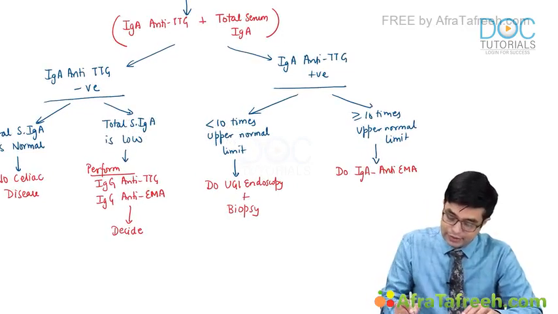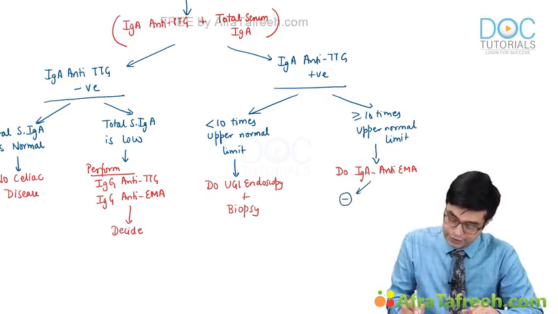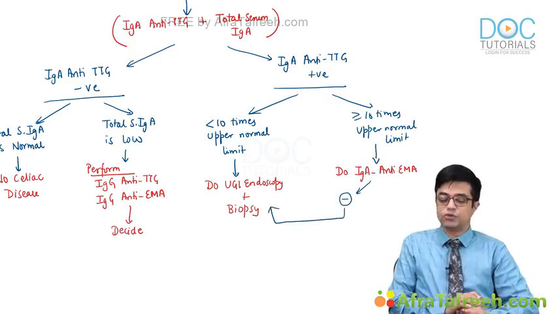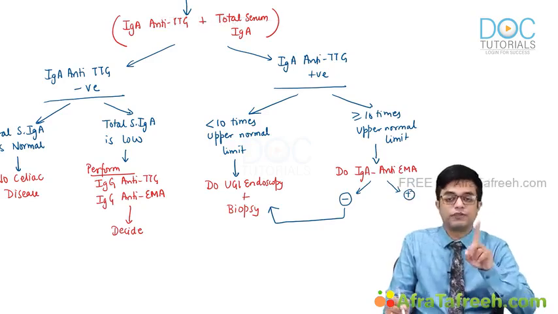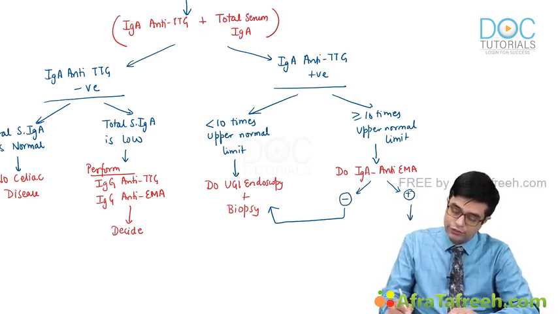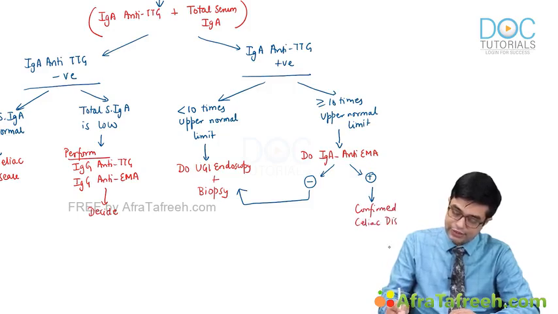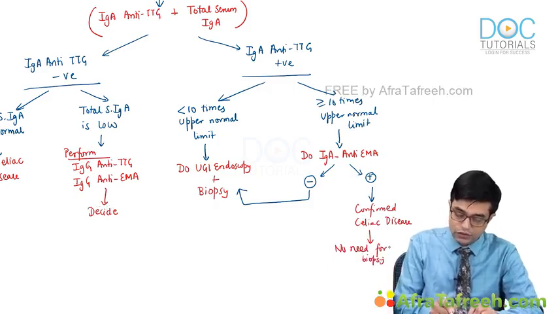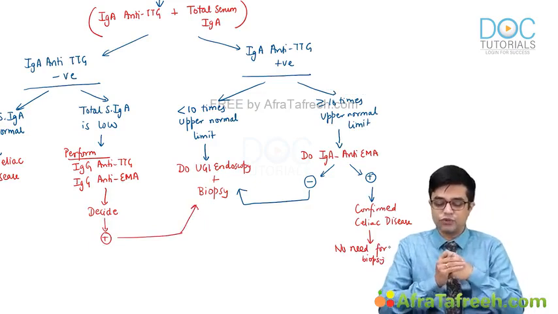If it is negative, you will do upper GI endoscopy with biopsy. And if IgA anti-EMA is also positive, both of them are elevated, you will say it is confirmed celiac disease, and there is no need for biopsy. Here also, if they are found to be elevated, if they are positive, you will confirm the diagnosis by doing upper GI endoscopy with biopsy.